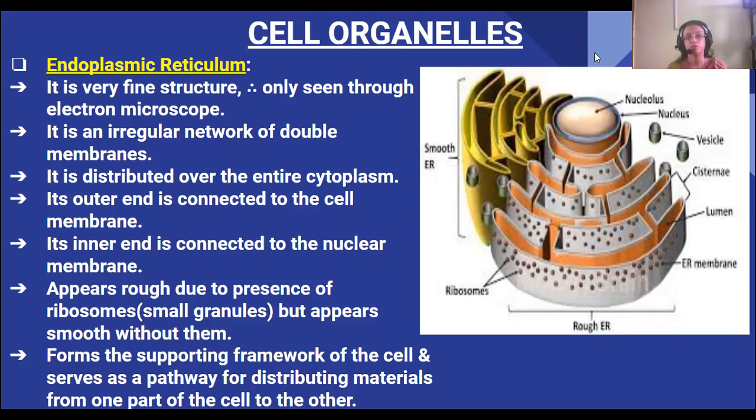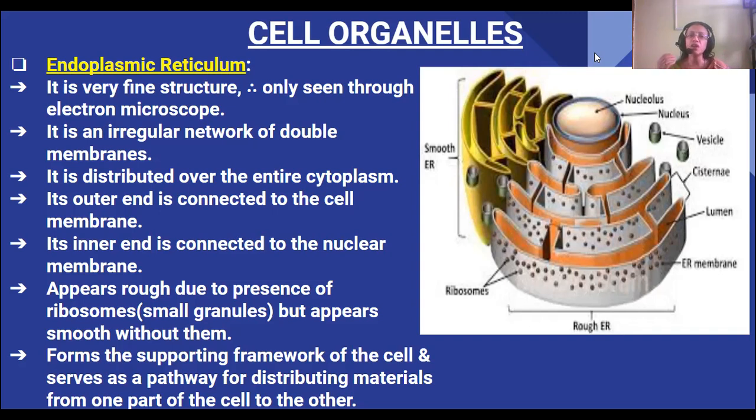So let me start today with cell organelles. The cell has a cell membrane. In plant cells, they have a cell wall, then the cell membrane. In animal cells, only the cell membrane is there. And then comes the cytoplasm, in which the cell organelles are scattered. So what are cell organelles? Cell organelles are the structures which are present in the cytoplasm, which perform the different functions of the cell.